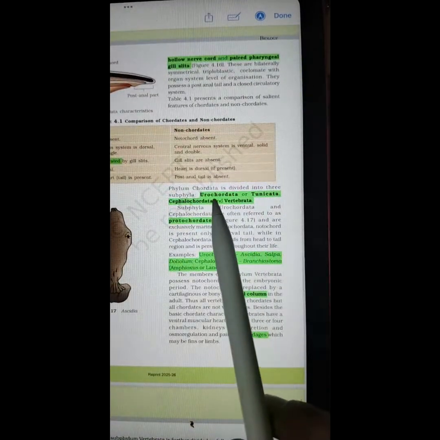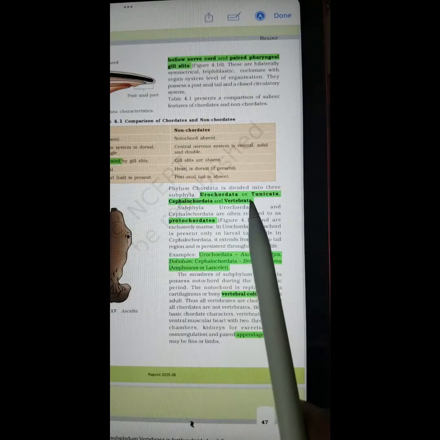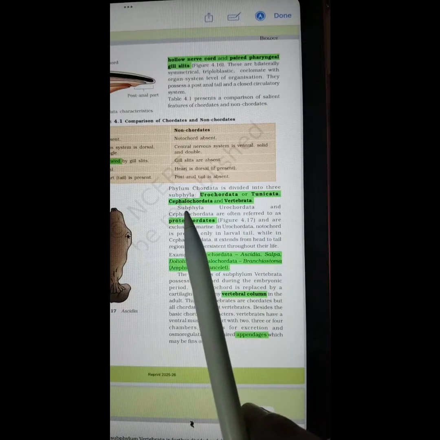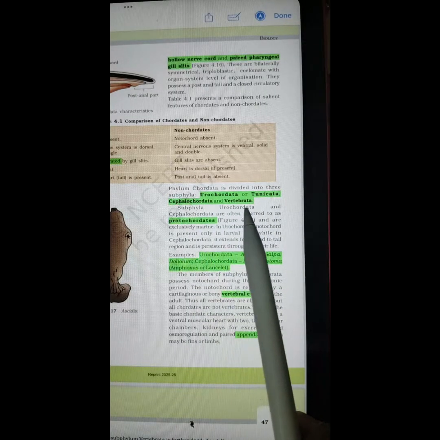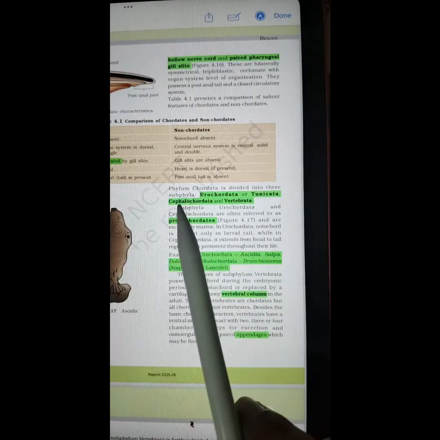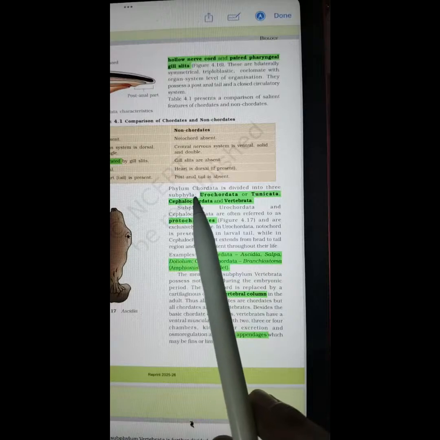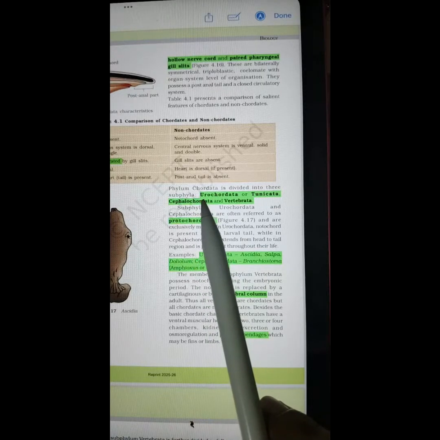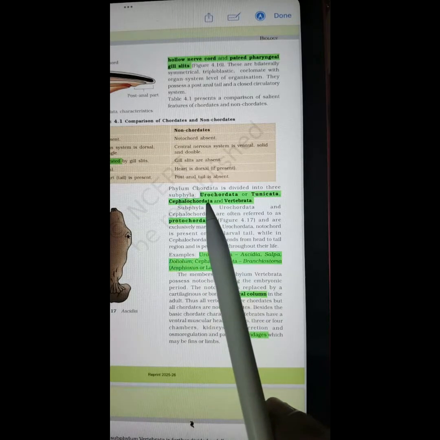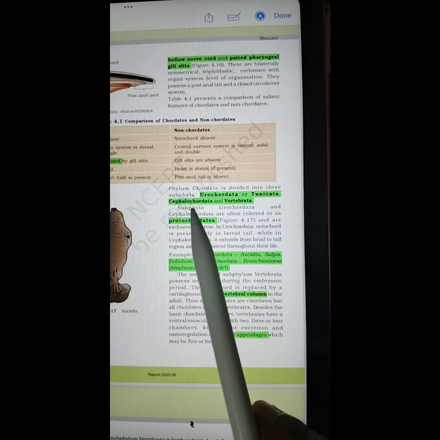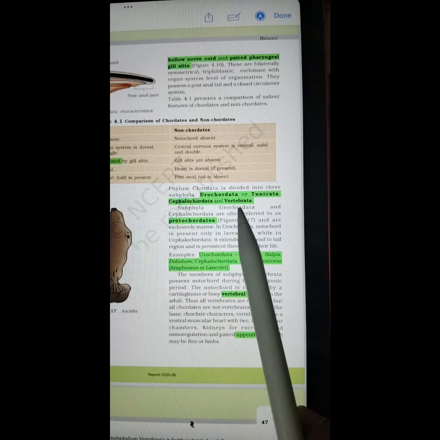Now, Urochordata, which is also known as Tunicata, Cephalochordata, and Vertebrata. So these are the names of three subphyla, right? The phylum name is Chordata. Whenever you divide the phylum further, it will be known as subphyla. So the names once again: Urochordata, Cephalochordata, and Vertebrata.